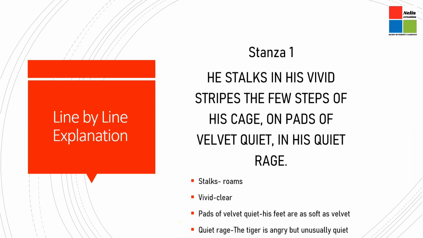However, the tiger doesn't express his anger because he is confined to his cage and he has no way to express his anger. This is the explanation of the first stanza. The meaning of stalks is roams. The meaning of vivid is clear. Pads of velvet refers to the feet of the tiger, which are as soft as velvet. So therefore, when he walks inside his cage, he doesn't make any noise. There is absolutely no sound.